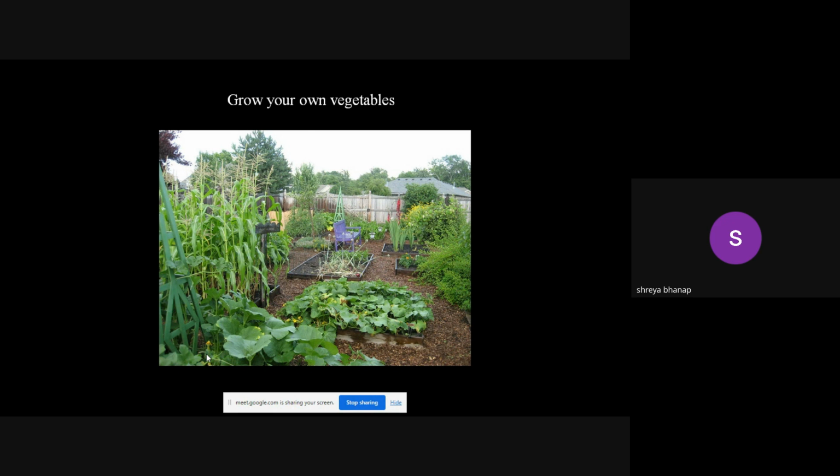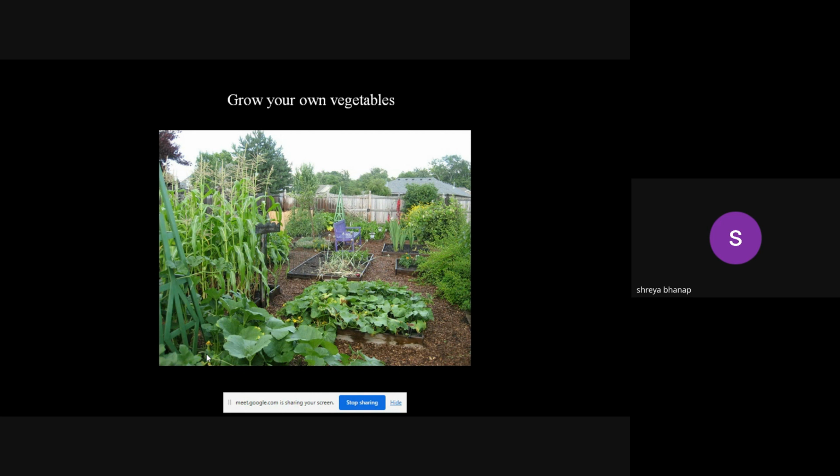We can take small actions. If you have a window grill, you can at least have a few pots where you can plant easily growing plants like tulsi or aloe vera. These are also important for biodiversity. You will observe some bee or some butterfly coming and visiting that particular plant, or some caterpillar on your small bryophyllum plant or the panfuti plant.